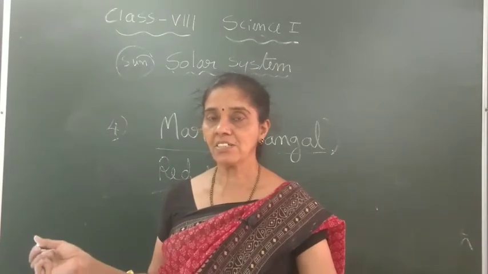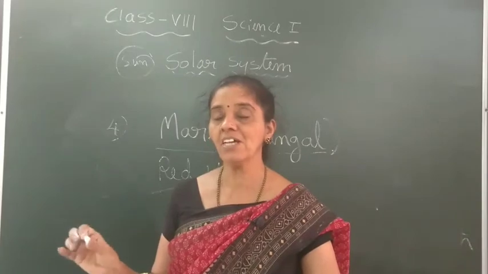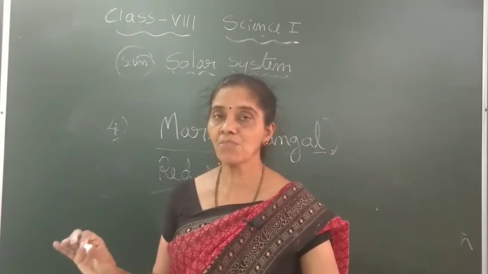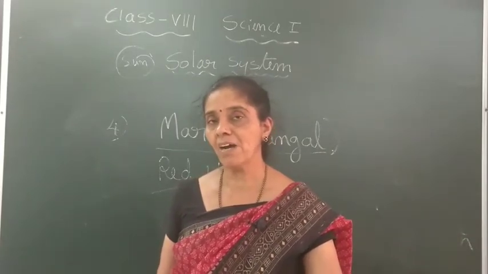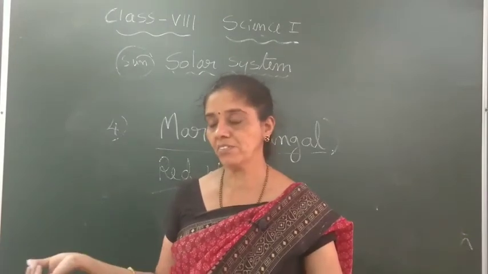Venus and Earth have almost the same mass and size, whereas Mars is a little smaller compared to Earth.